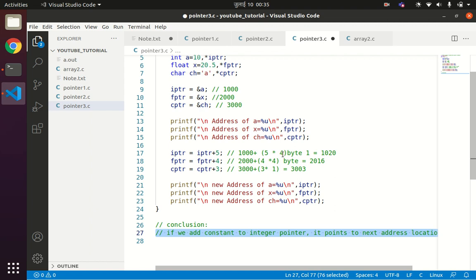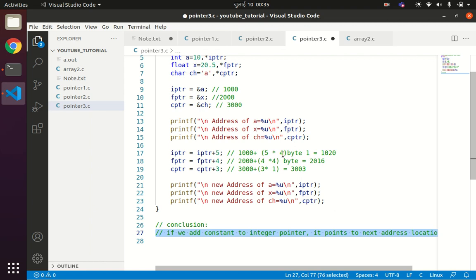Similarly, the size of floating point is again 4 bytes, and we are trying to resolve the next fourth location. The next fourth location value will be given by 4 into 4, which is 16. So 2000 plus 16 will be 2016.